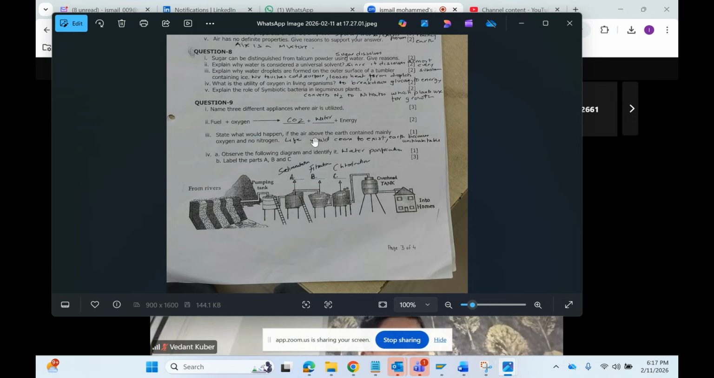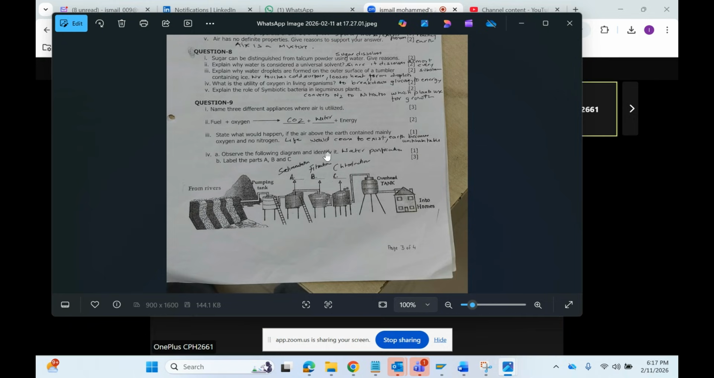So here, what would happen if the air above the earth contains only oxygen, no nitrogen? The answer is life would cease to exist. The earth becomes uninhabitable. No living organisms can live on the earth, because all living organisms need oxygen, and without that oxygen and CO2 there will be no life on the earth, so it will stop to exist.